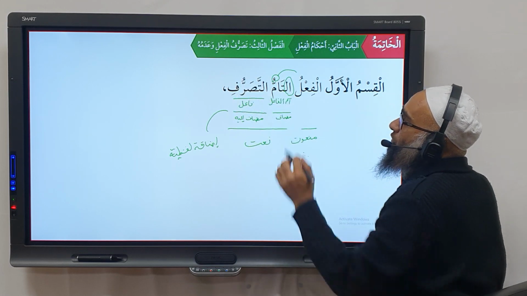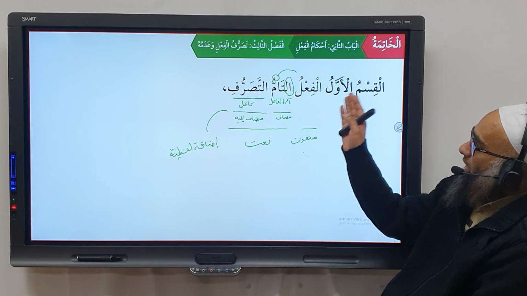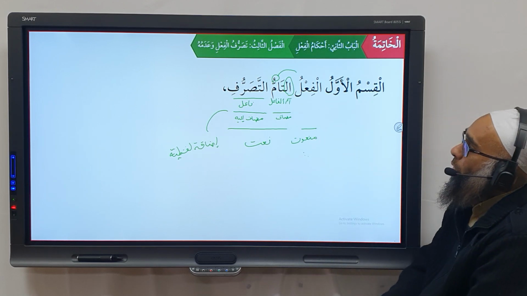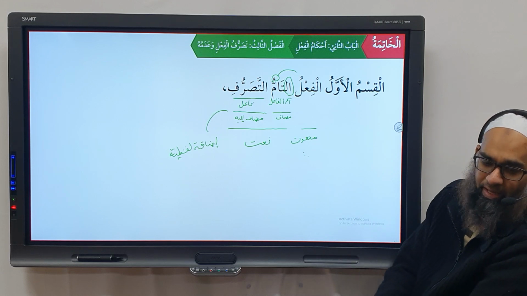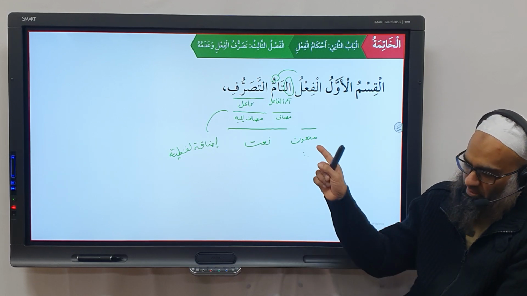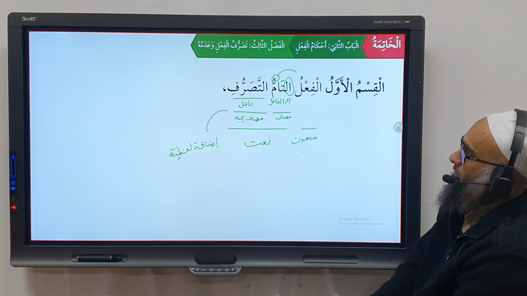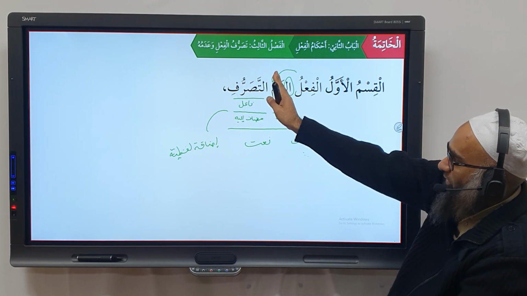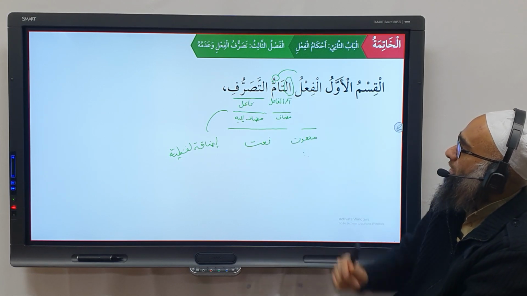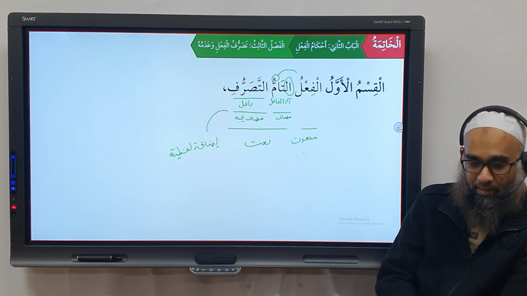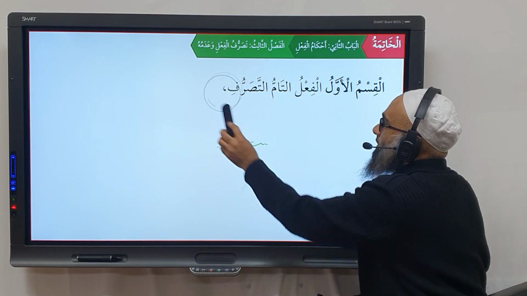أي تام تصرفه. الفعل التام تصرفه. So the first verb, the first category, is that verb whose tasarruf is complete, i.e. which is fully conjugatable. That is the i'rab of الفعل التام التصرفي. So it's mudaf ilayh as the fa'il, and then the ism al-fa'il and its fa'il become the na'at of the man'ut al-fa'l. Is this i'rab and structure clear, this translation? Okay.